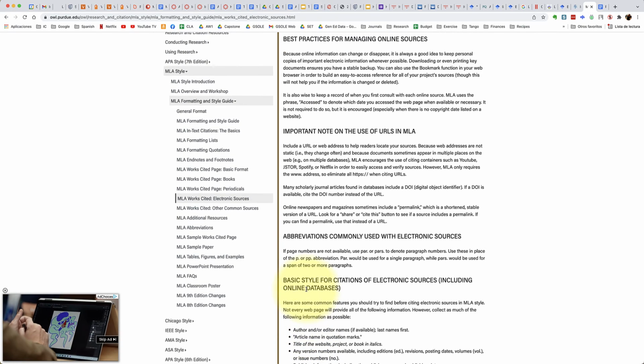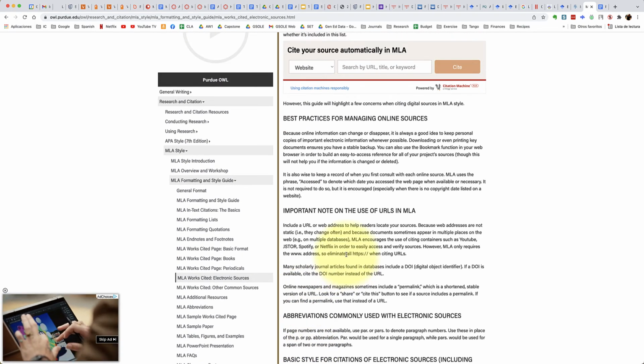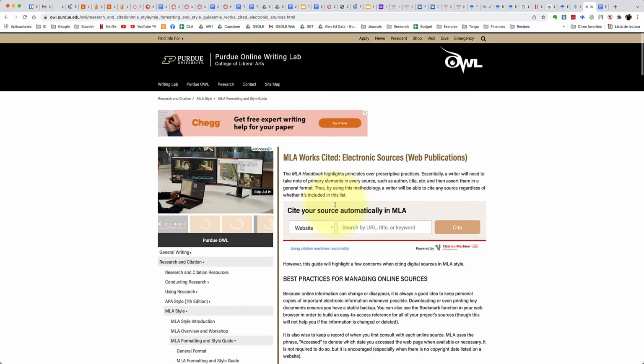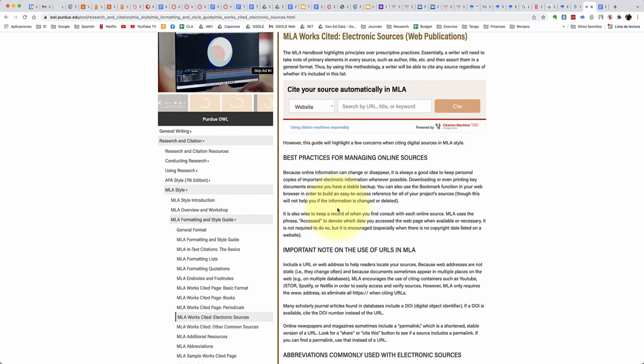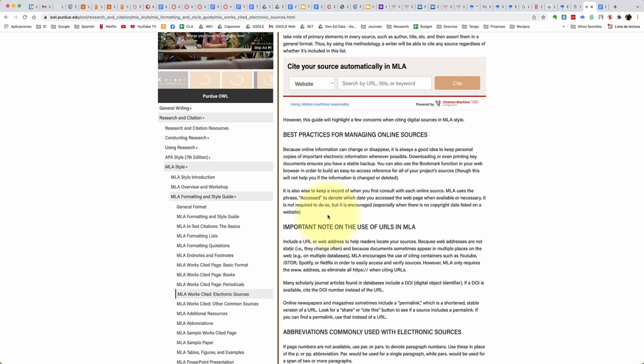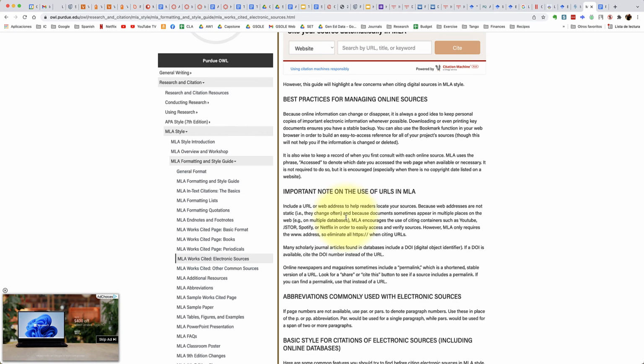So it's your responsibility to make sure that your citations are correct by using Purdue OWL. This will be 20% of the grade of your annotated bibliography. So you want to make sure that you double check all of your citations to make sure they're correct.